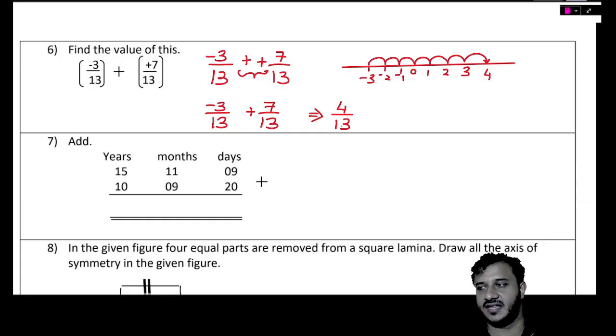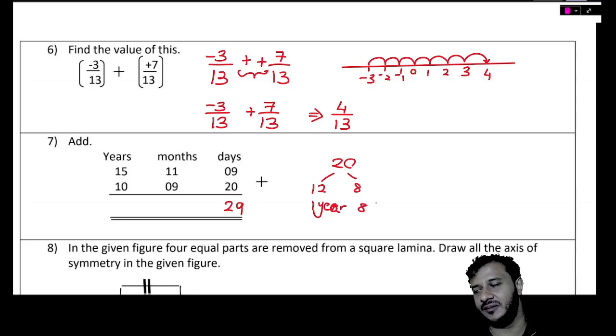Did everybody understand that, Pute? Everyone good? Okay, Pute, tell me, what is 9 plus 20? That's 29. That can happen. What is 11 plus 9? That's 20 months. Is there anything called 20 months? No, right? 20 months means what, Pute? 12 months and another 8 months. That means 1 year and 8 months.